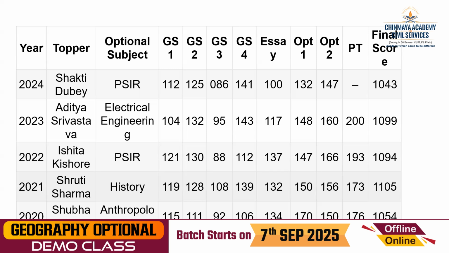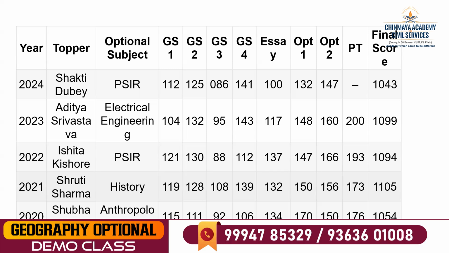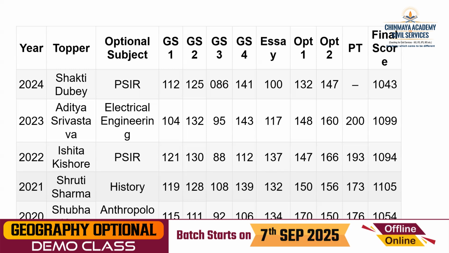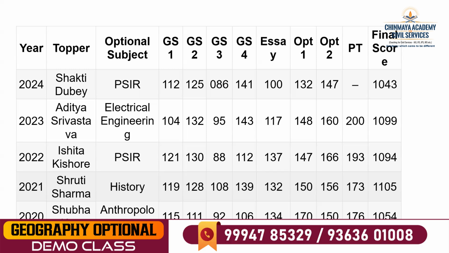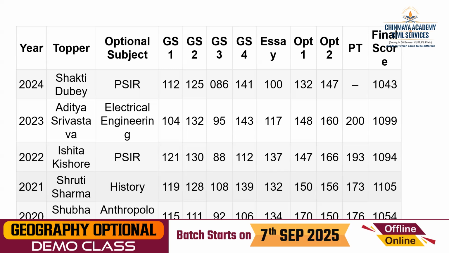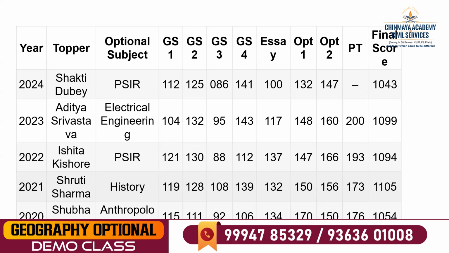Then in essay writing, this year, a direct geography question was not asked in the essay paper. I accept. But last year, the year before, like that, if you take every year, at least one topic was related to geography. So hereafter it will happen. We will think positively. If it is so, your essay mark will also be good.